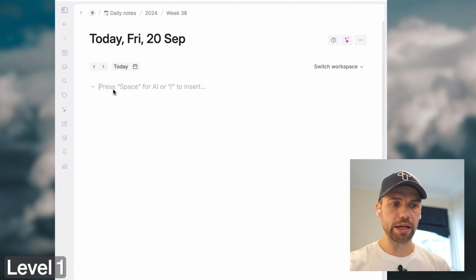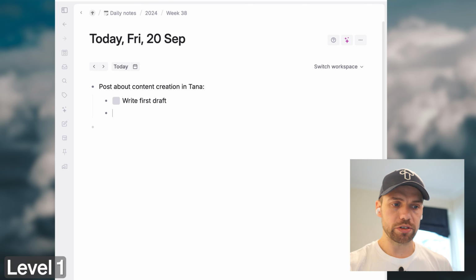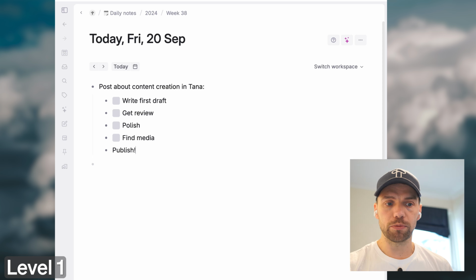So the first way I'm going to show here is basically how you can manage content in Tana just using the native editor, the bullet editor. Before you have any need of structure, you can just keep it really simple. Use Command Enter to create checkboxes and write down the things you need to do, and then use the outliner, this bullet list, to put the content where it's needed and write this way.